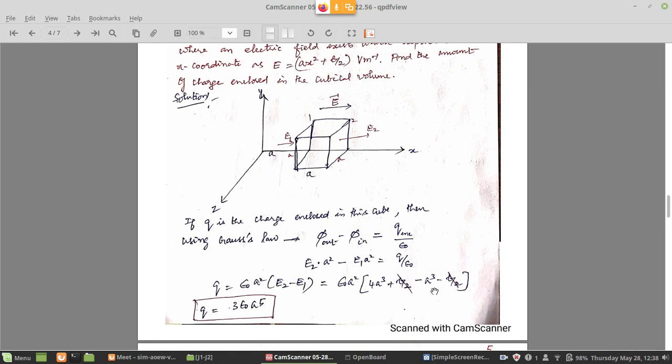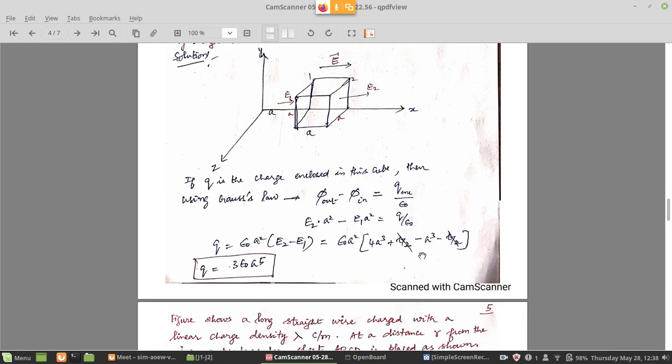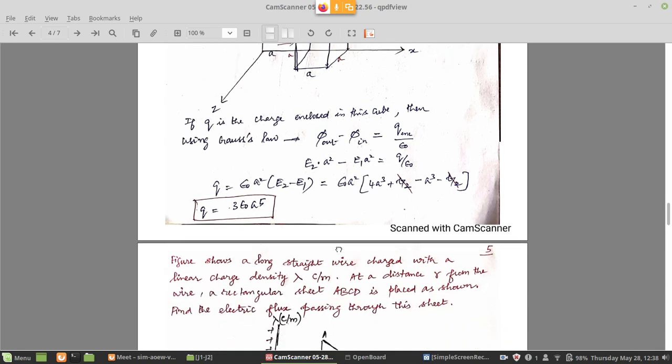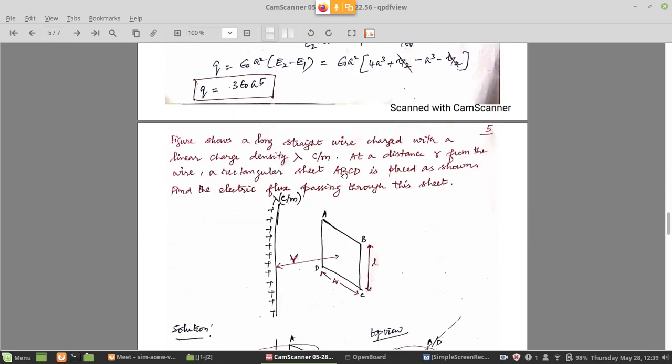So the constant b by 2 minus b by 2 cancels, so remaining you have 4a cube minus a cube, that is 3a cube. 3a cube is in the bracket, outside there is a square, so it is a power 5. So 3a power 5 multiplied by the constant epsilon naught, that is the charge enclosed in this case. So it is 3 epsilon naught a power 5. That is the result we are getting for this.